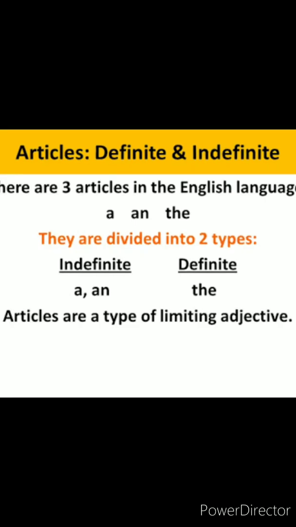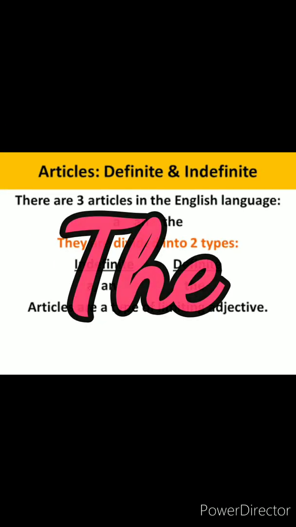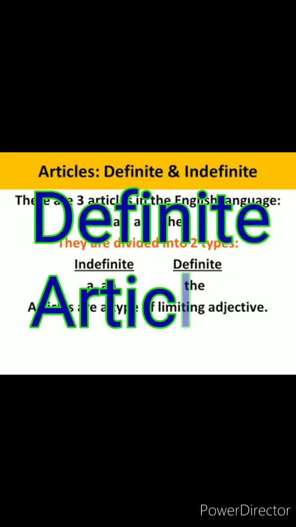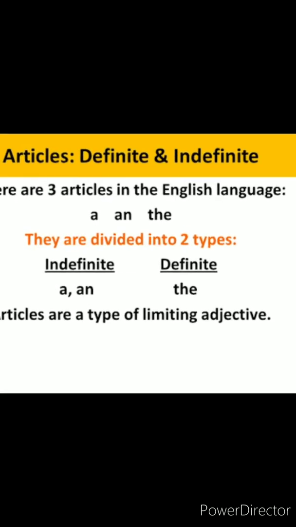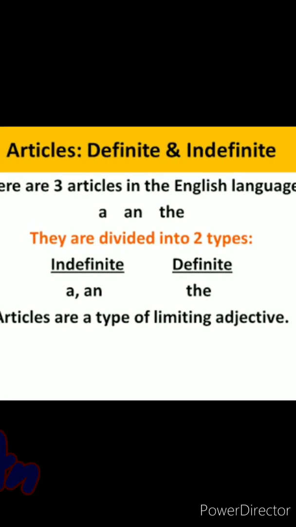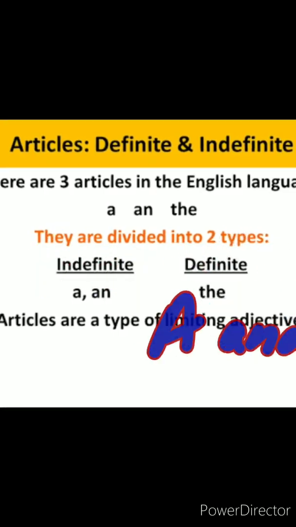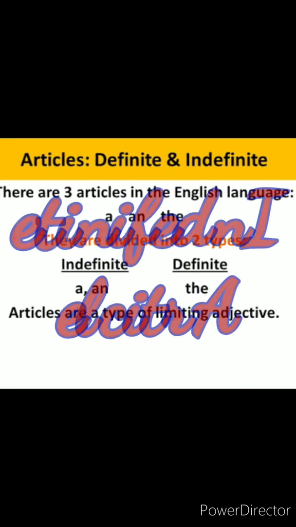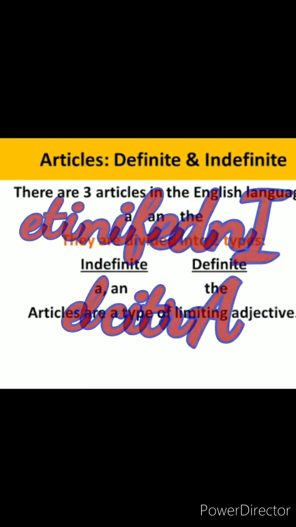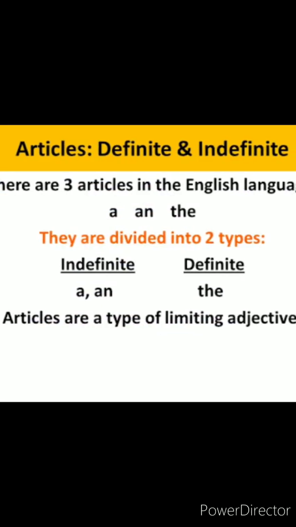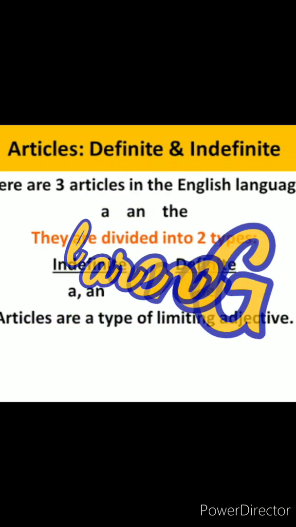Now, article the comes under definite article as it shows unique or specific things. Articles a and an come under indefinite articles as they don't show any specific thing. Instead, they show the things in general.